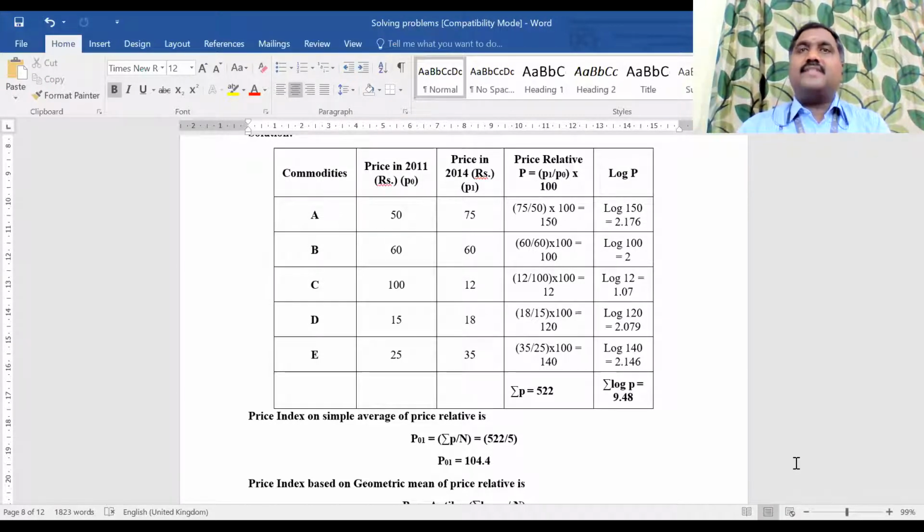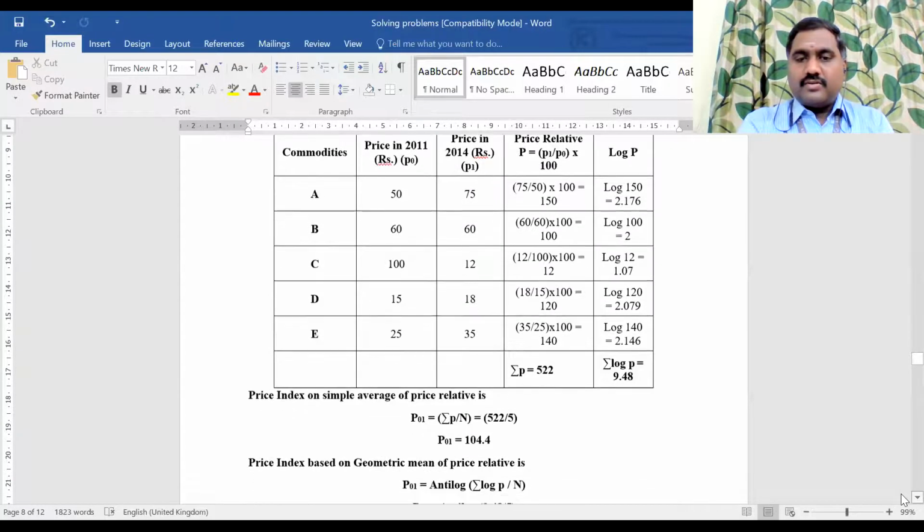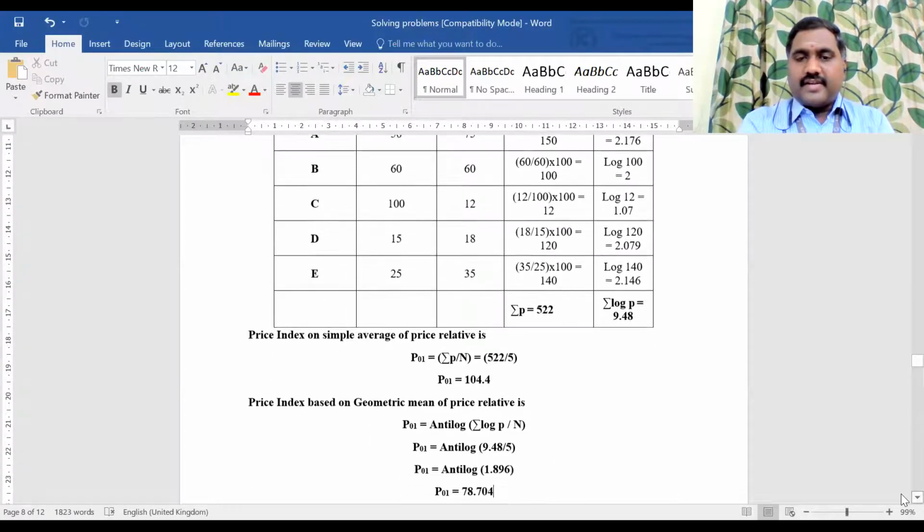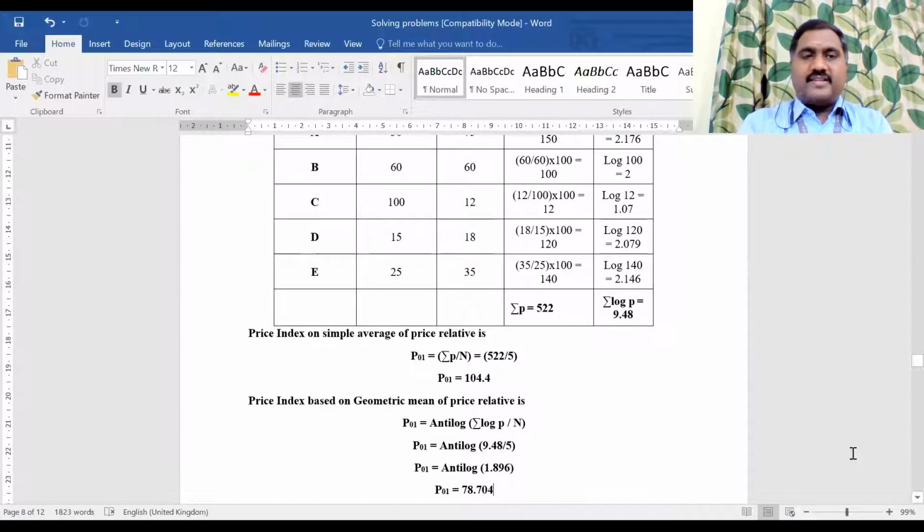After that, there is a last method, the consumer price index. With that, your fifth unit will be over. Then the entire chapter is over. Copy it. Shall I scroll down? So this is the final value: price index value by using simple average, and price index value by using geometric mean.